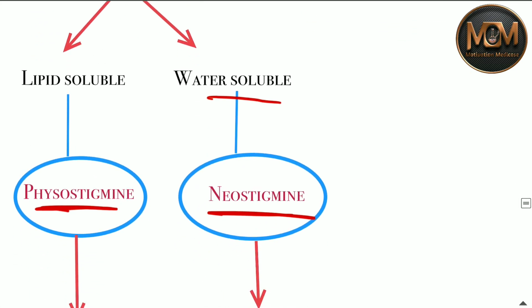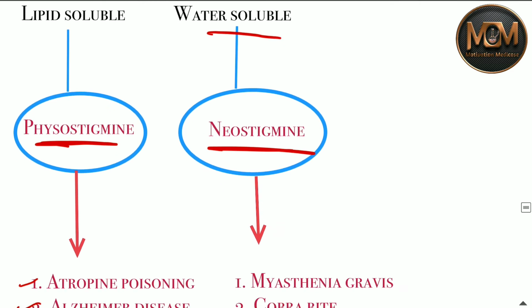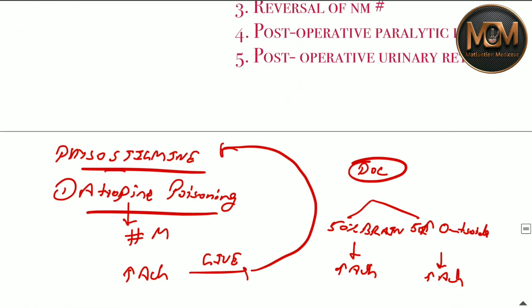Let's talk about physostigmine. It works in two clinical conditions: one is atropine poisoning and the other is Alzheimer's disease. First, what does physostigmine do in atropine poisoning? You need to understand that atropine is a muscarinic blocker. It will block all the muscarinic receptors, so acetylcholine will not be able to bind to them. So we want to increase acetylcholine, and that's why we give physostigmine, which inhibits acetylcholine esterase. Physostigmine is the drug of choice in atropine poisoning.